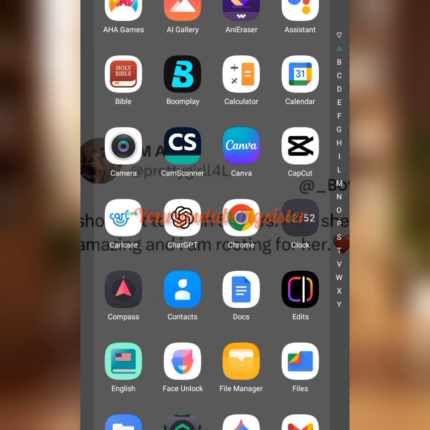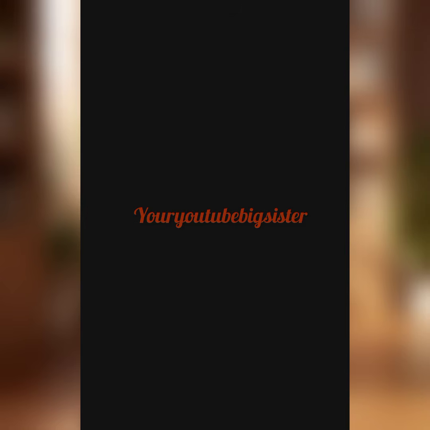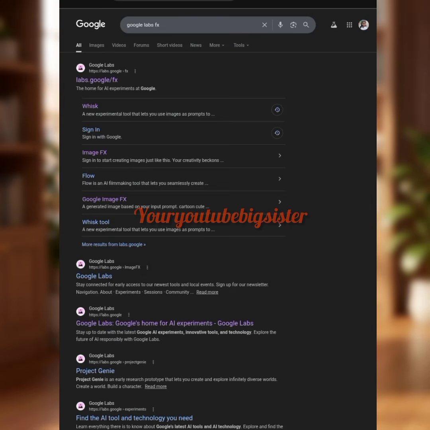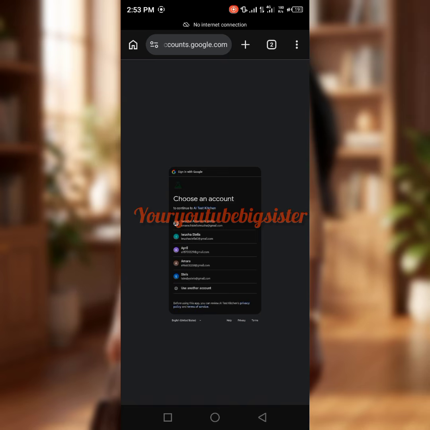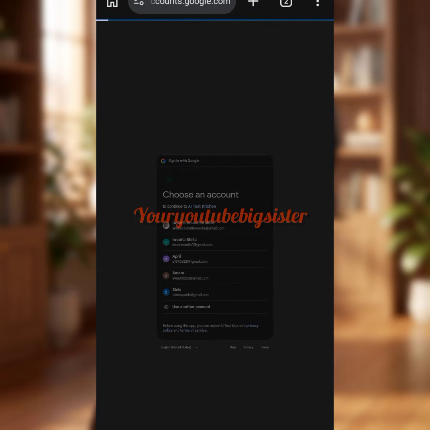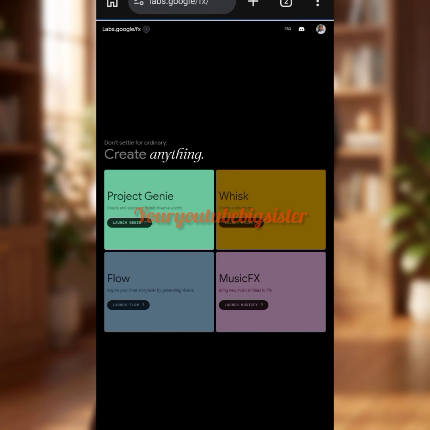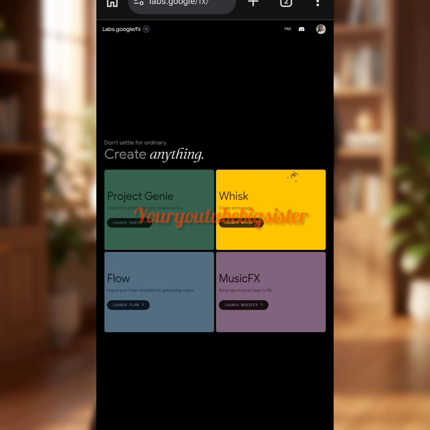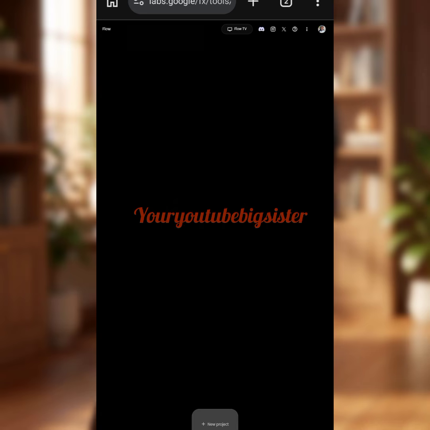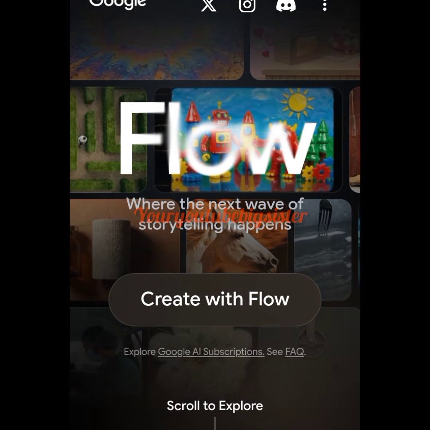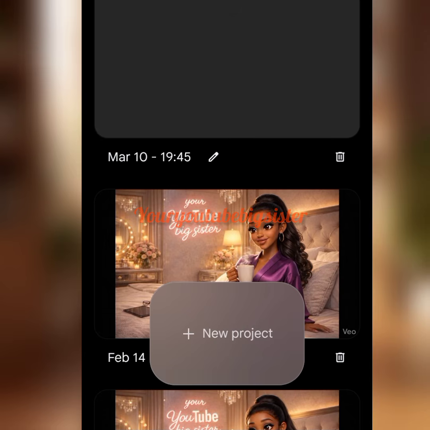So I have to go back to my Chrome browser and I will type in Google Labs FX. That's where I can find Flow AI. So this is Google Labs FX. You have to tap on this first one. So look, this is what the interface looks like. You have to sign in with your Google account or your email account. So I've already signed in. Then this is what the interface looks like. We have Project Genie, we have Whisk AI, we have Flow, and we have Music FX. So we are going to tap on Flow, tap on Launch Flow, and allow it to load. So you tap on Create with Flow. What we have to do is to tap on New Project.